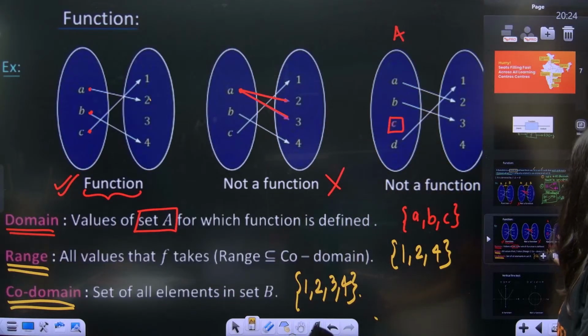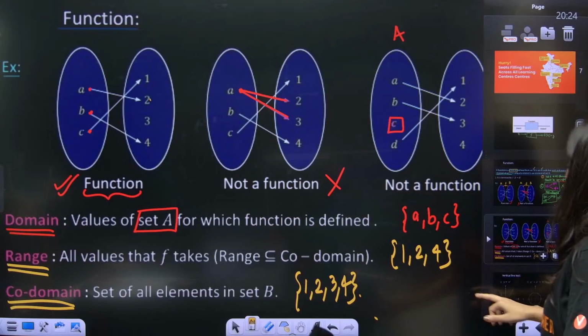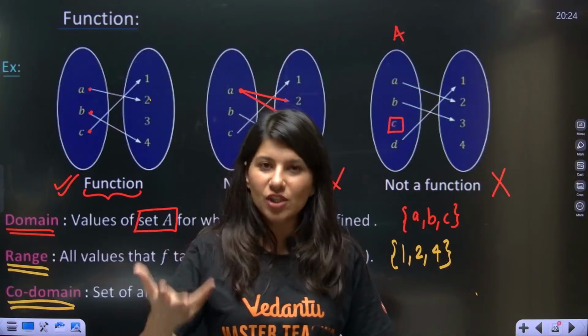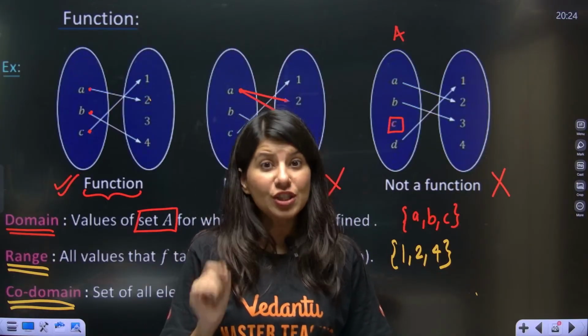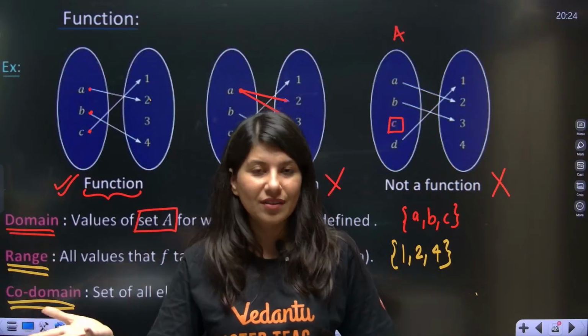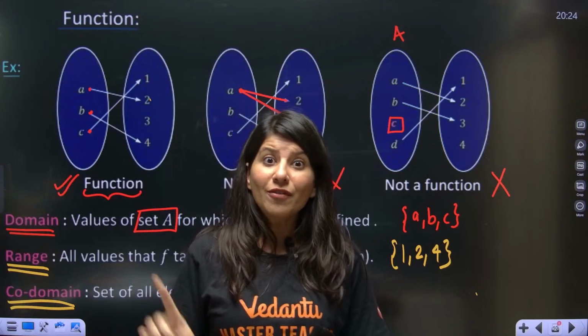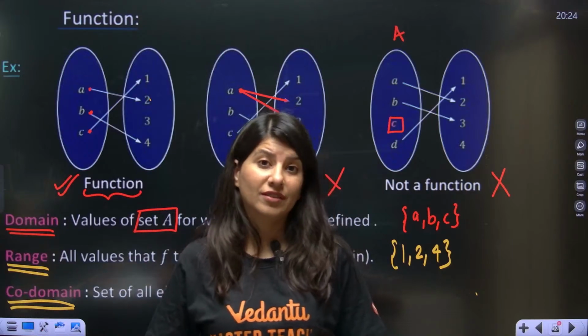Clear? Now one more thing. Functions as a machine you have learnt. Functions as a relation, like a Venn diagram, mapping diagram. Now function as a graph.